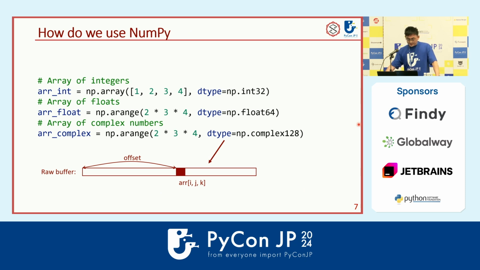So first, let's take a look at how we use NumPy. When you use NumPy, you just call numpy.array or numpy.arange, and you define the dtype, int32, int64, or even complex number, and you just get the array. You see we declare a dtype here because the dtype, as a data type, is very important. We need to know the data type and the information of the data so we can calculate the correct offset in the memory, so we can correctly access the elements in the array.